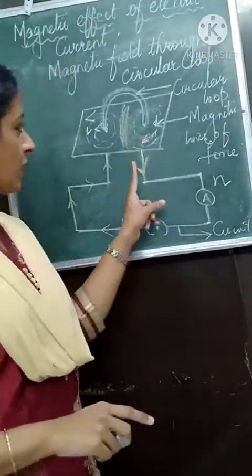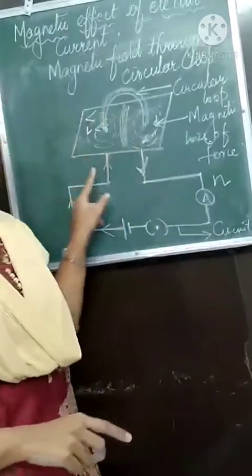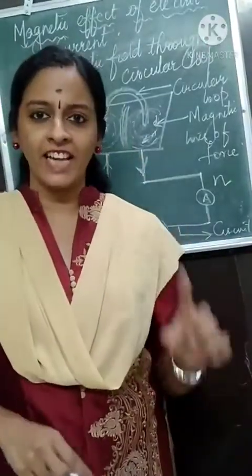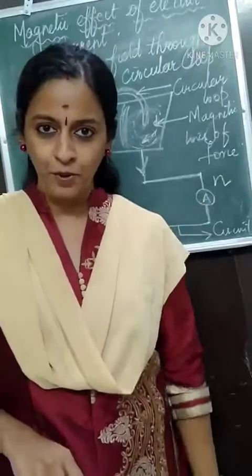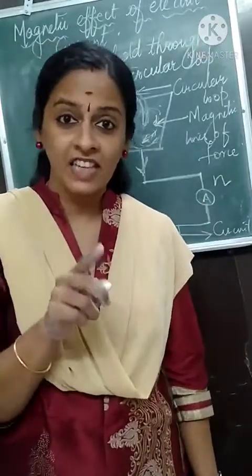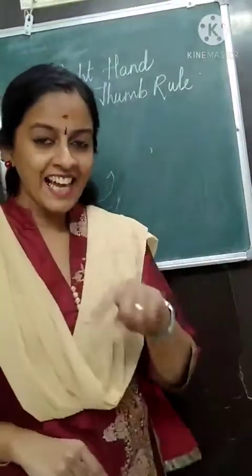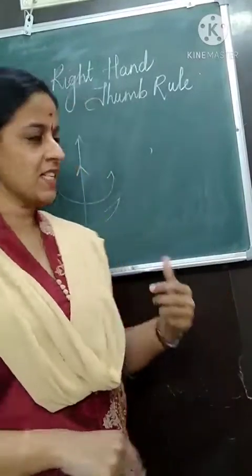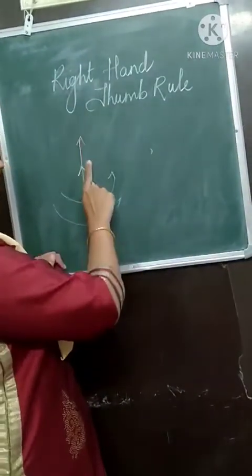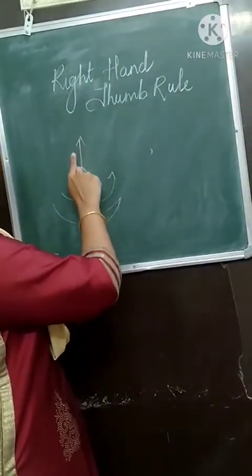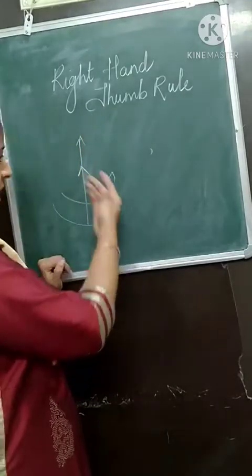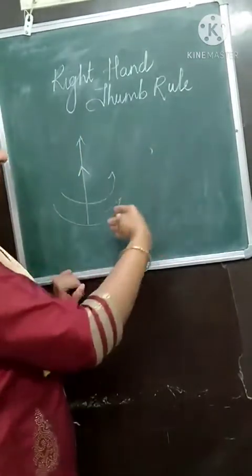So you have to draw the diagram and show the direction of magnetic field by using the right hand thumb rule. Learn it well as given in the textbook. In this right hand thumb rule, as I discussed, where the conductor carries electric current, if its direction is upward, the magnetic field will be in this direction.